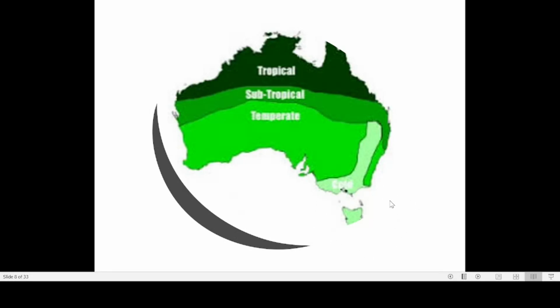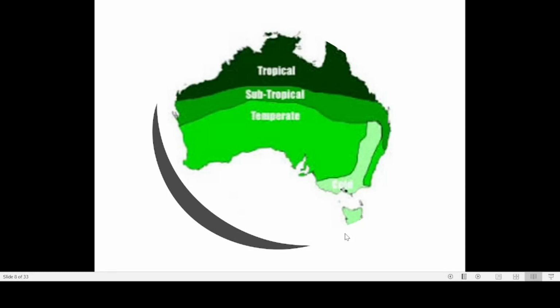Tasmania is a very cold place. That is the coldest region in Australia. If the average temperature of Melbourne is 15 degrees, the temperature here will most of the time be less than 10 degrees, so around 5 or 10 degrees.